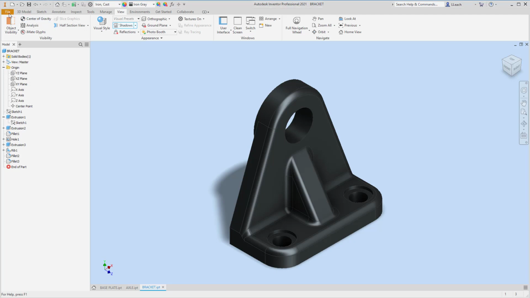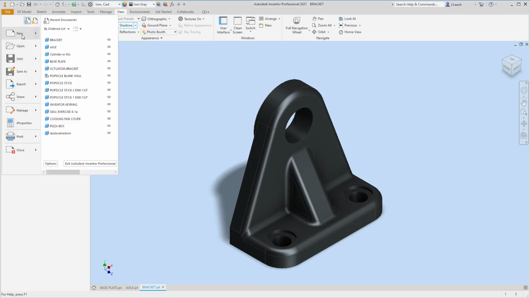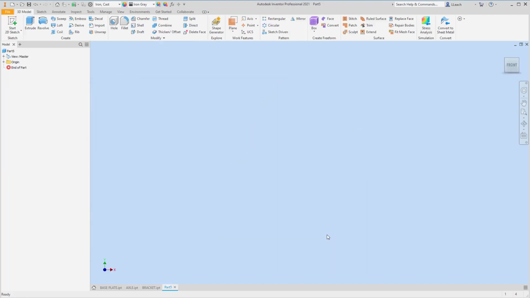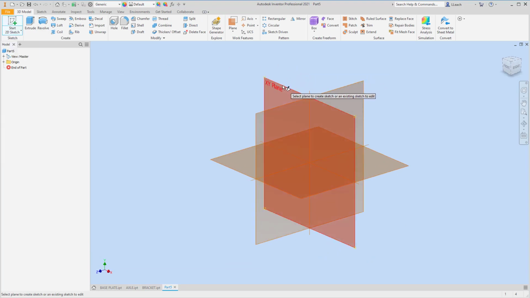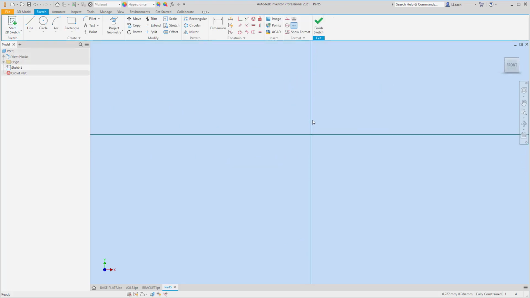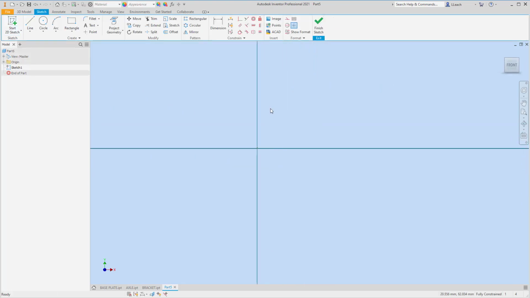So I'm going to go to File, New. We're going to do metric, standard, millimeters, create. I'm going to start a 2D sketch and use the XY plane. What I want to do is create a center line because we're going to use the revolve, which I think is going to be the best option for this wheel.